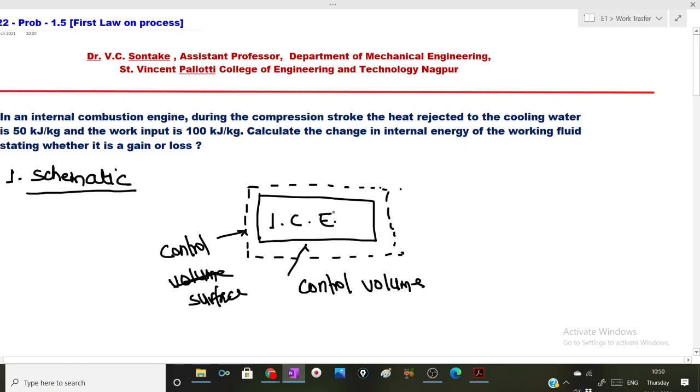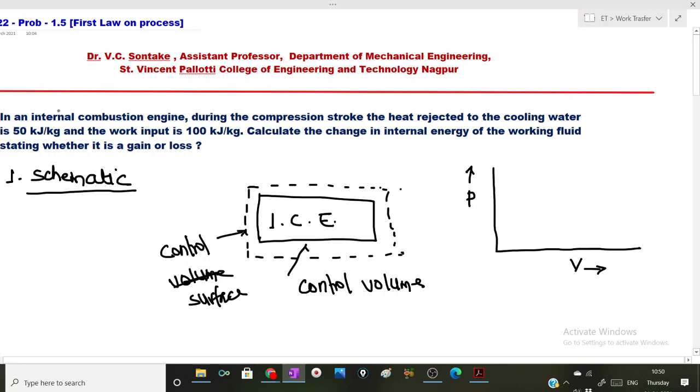Now here what is happening? Compression stroke, the heat rejected to the cooling water is 50 kilojoule per kg. So whatever the processes are taking place inside this internal combustion engine, I can also represent them on pressure volume diagram.